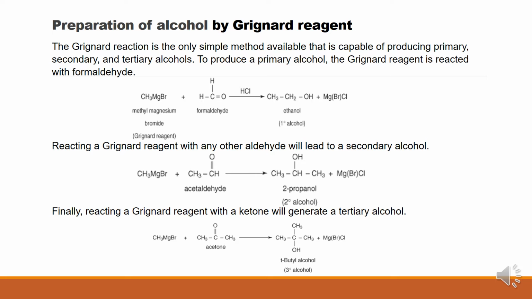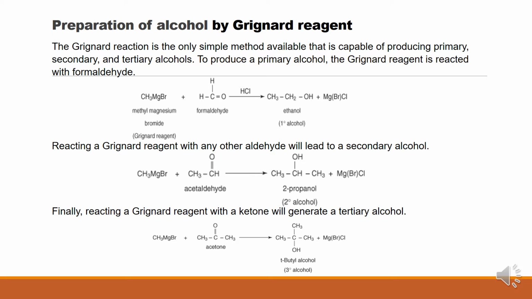Okay, so this central carbon is having only one hydrogen. And then finally, this Grignard reagent with ketone will generate tertiary alcohols. Okay.